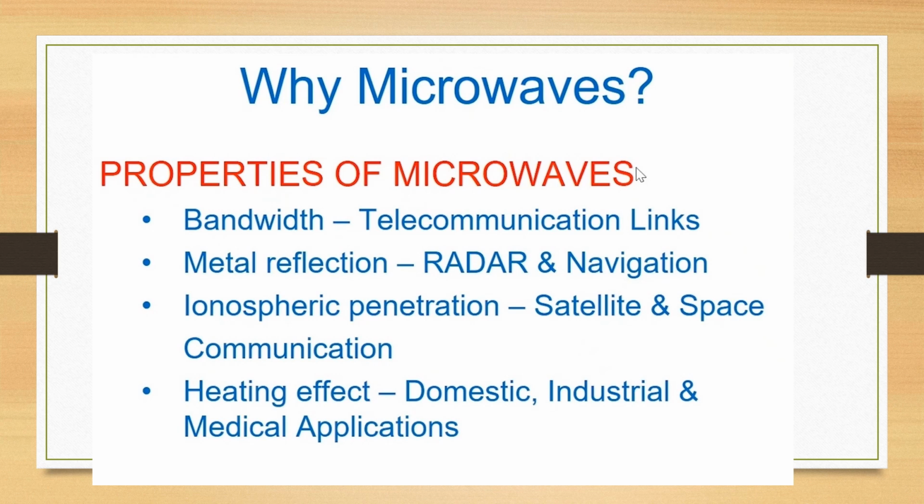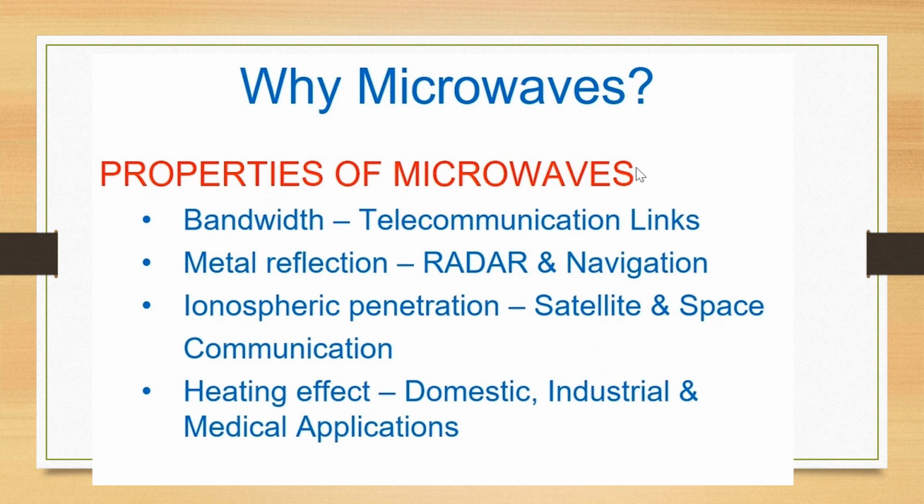And the next foremost property is ionosphere penetration. This is a very important property that is used in satellite and space communication. Due to the curvature of these microwaves in the electromagnetic spectrum, they can penetrate through the ionosphere. Due to this property, these microwaves are used in satellite and space communication.